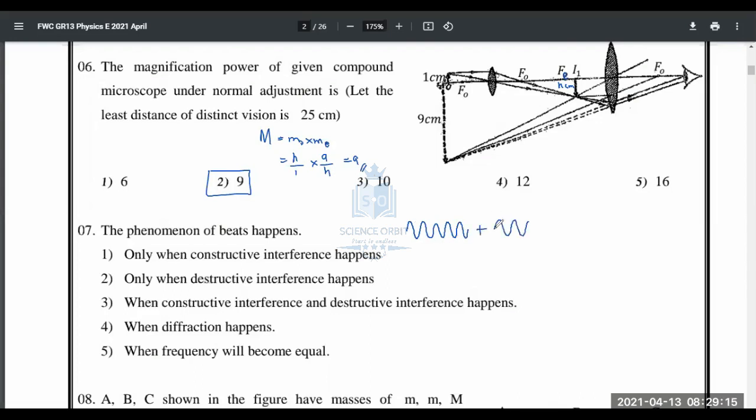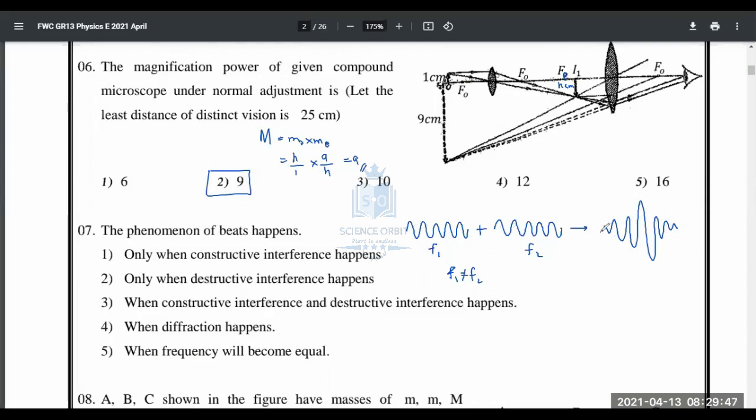When you combine them, if you take f1 and f2, different frequencies, f1 and f2 are not equal, then you will get a wave like this. This is what you get. If there is a slight difference between the frequencies, the resulting wave will look like this.